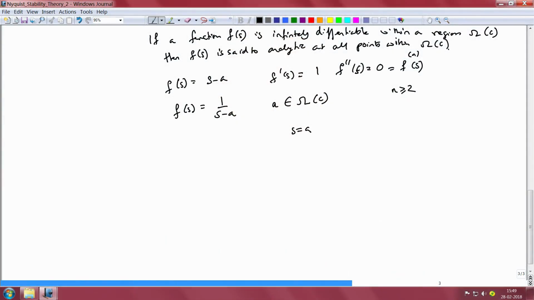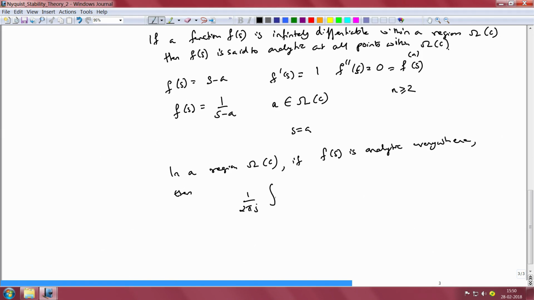The theorem states that in a region omega bounded by the curve C, if f of s is analytic everywhere, meaning that it is differentiable everywhere, then 1 by 2 pi j times the contour integral over the curve C of f of s by s minus a ds is equal to f of a if the point a belongs to the region bounded by the curve C, and is equal to 0 if a does not belong to the region bounded by the curve C.